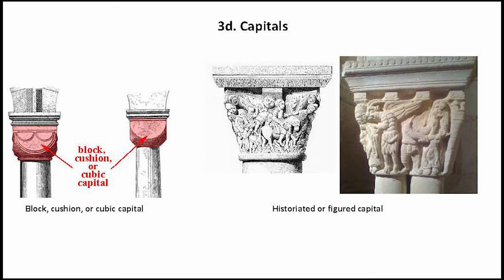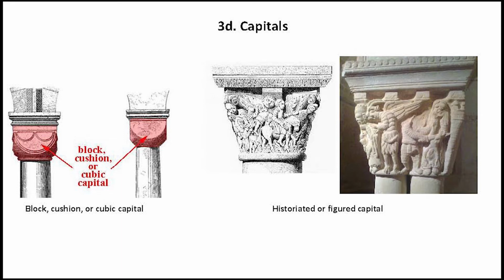Corinthian and composite both are round at the bottom, where they sit on the circular column shaft, with a square abacus at the top, where it supports the wall or the arch. This form of capital was maintained in general proportion and was the outline of most Romanesque capitals.